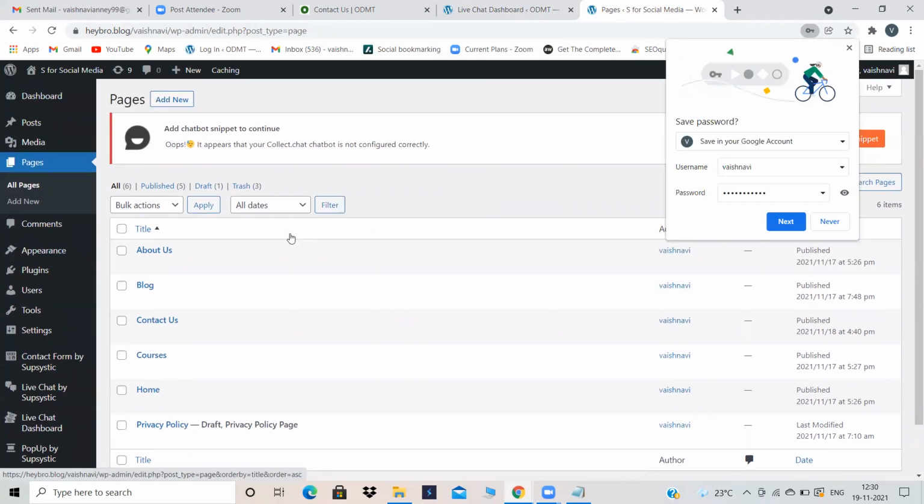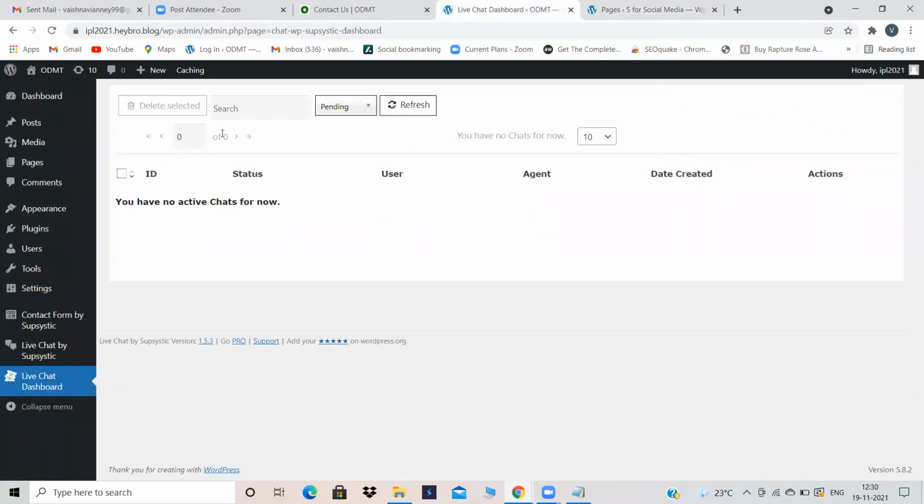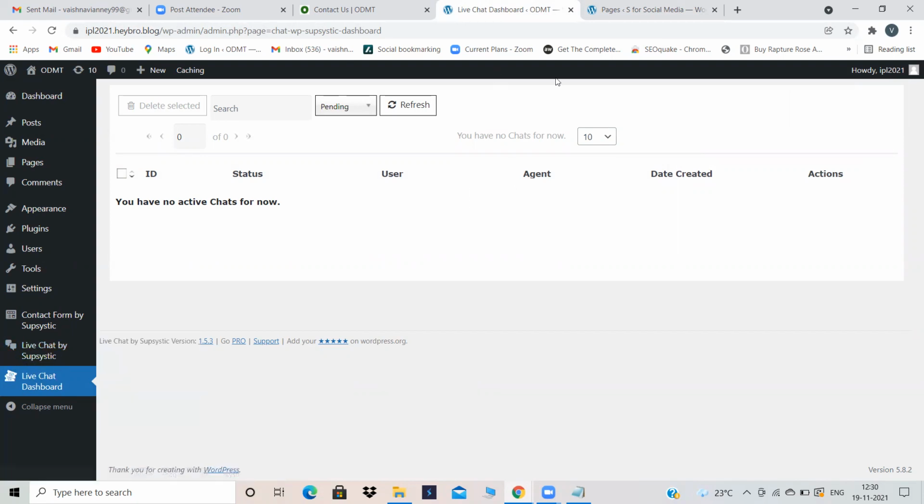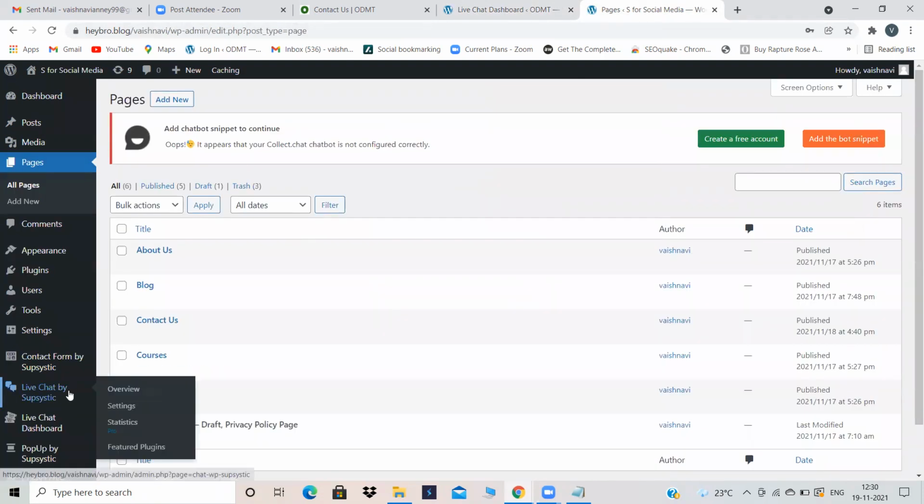Okay, see, I have installed my live chat by Subsystic plugin, isn't it? Live chat by Subsystic is appearing to me in the dashboard, and the live chat dashboard is also appearing. These two options will appear when you install a plugin called live chat by Subsystic. Here also, both are appearing. Now click on live chat by Subsystic.